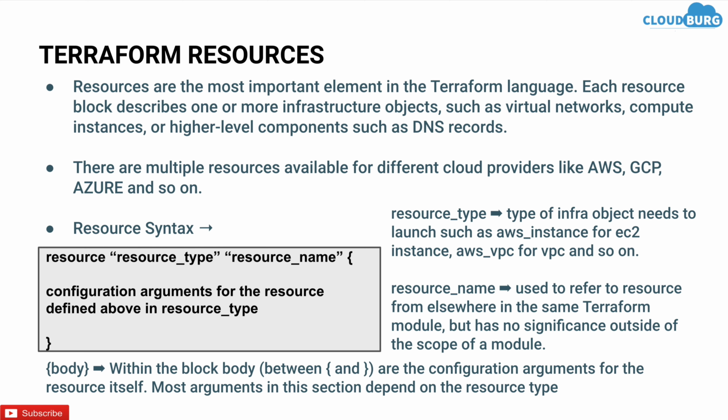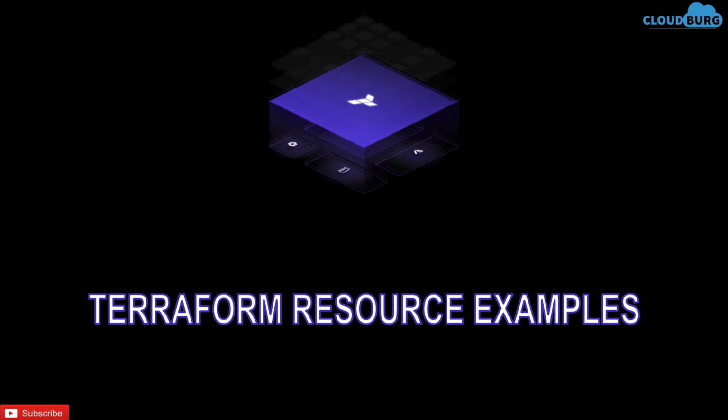If you still have doubt, let's try to learn more using an example. First example is how to launch EC2 instance using Terraform. In this, we are going to use aws_instance resource and launch one EC2 instance. I am hoping that you have already installed and initialized Terraform in your local machine. If not yet, then you can watch my last video on Terraform tutorial for beginners 1 and 2.